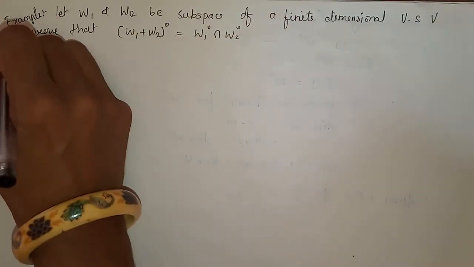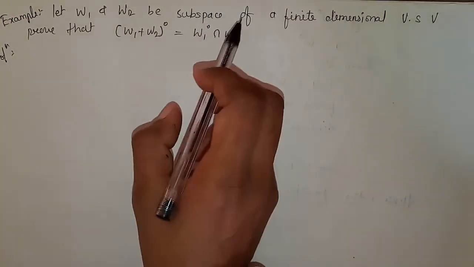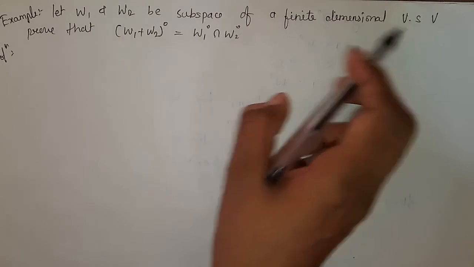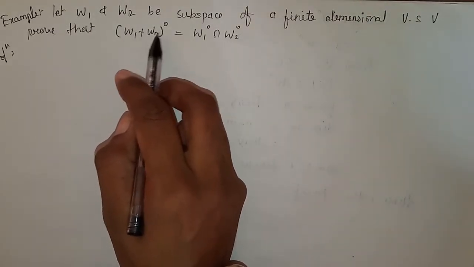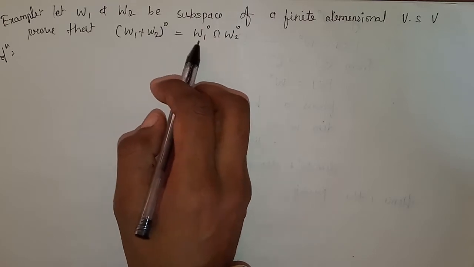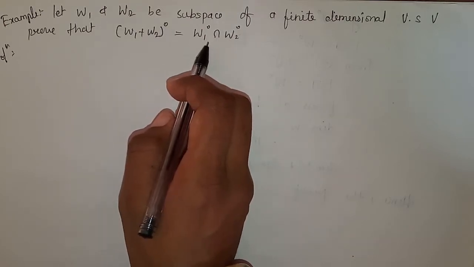So solution. We have to prove that if W1 and W2 are any two subspaces of vector space V, then if we add these two subspaces and find the annihilator, it is equal to taking the annihilator of each of the two subspaces and then taking their intersection.